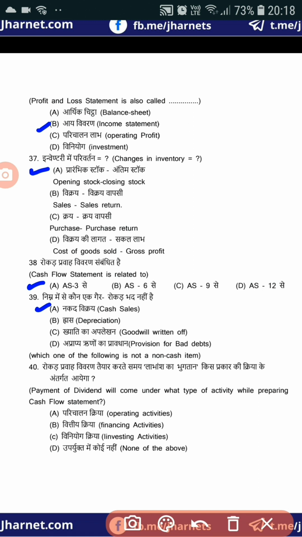Now question number 40. Payment of dividend will come under what type of activity while preparing cash flow statement? So just remember this thing, payment of dividend will be a financing activity. Question number 40, answer should be option B, financing activities. Just remember, payment of dividend will be a financing activity, but receipt of dividend is always an investing activity. Just remember these two differences. Payment of dividend will be a financing activity in cash flow statement, but receipt of dividend will be an investing activity in cash flow statement.